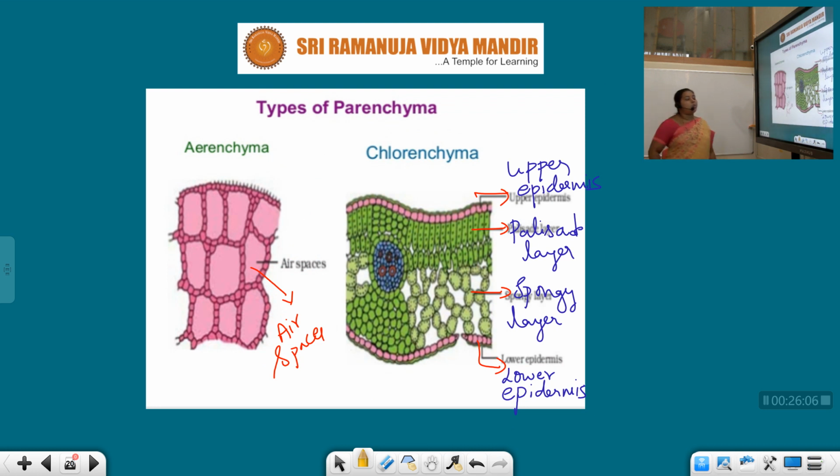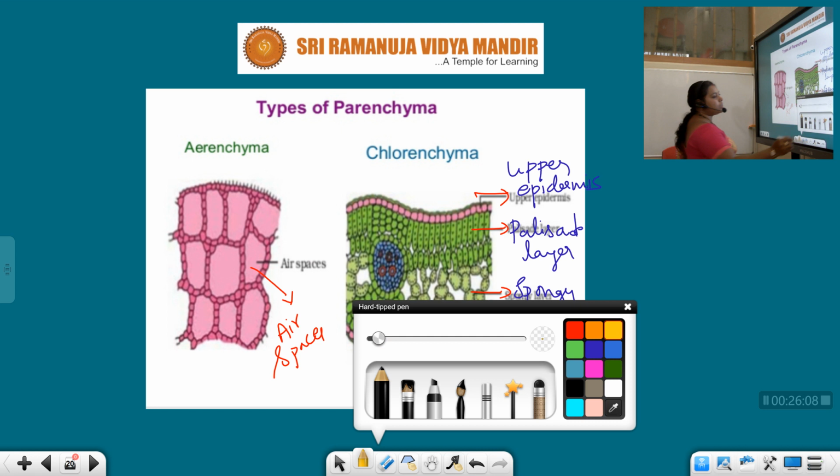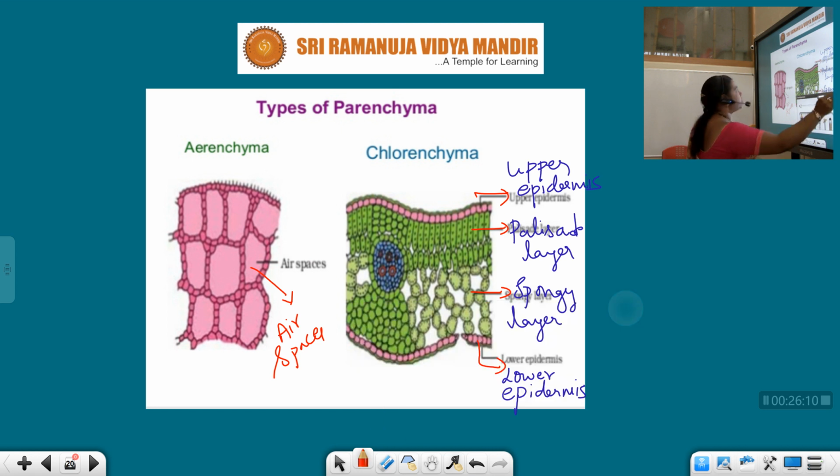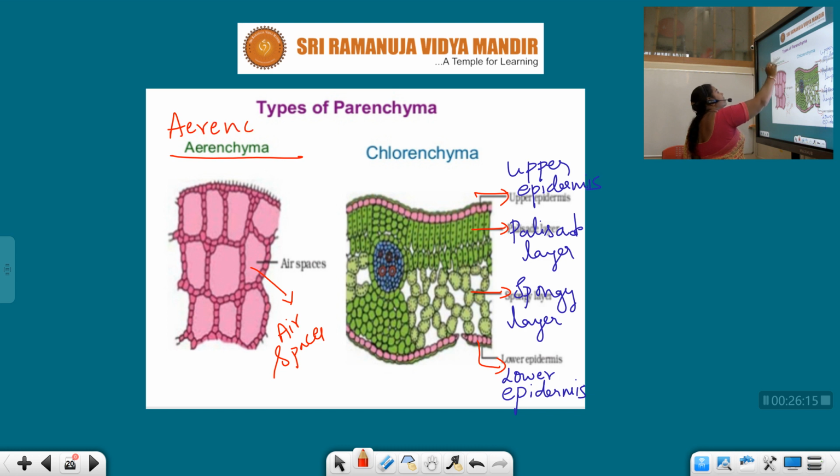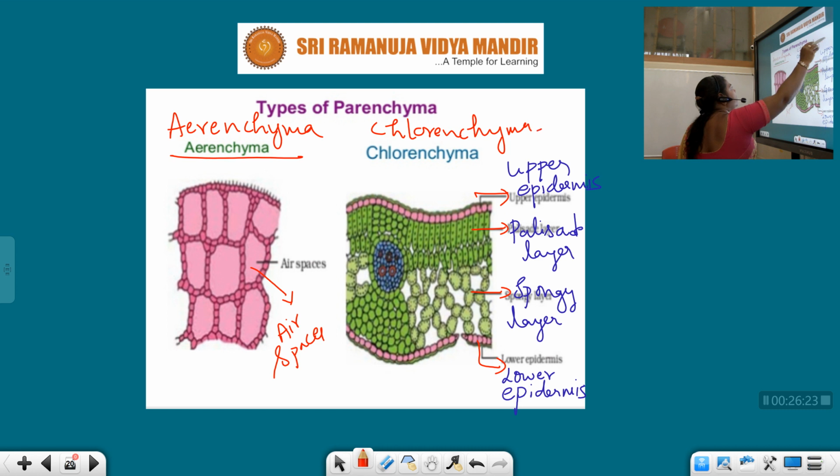Types of parenchyma. How many types generally do we have, children? There were 2 types. What are those? Aerenchyma and chlorenchyma. Just now we discussed, right? If the parenchyma has the chlorophyll pigment, that is chlorenchyma. Aerenchyma means here they have large air spaces between the cells.